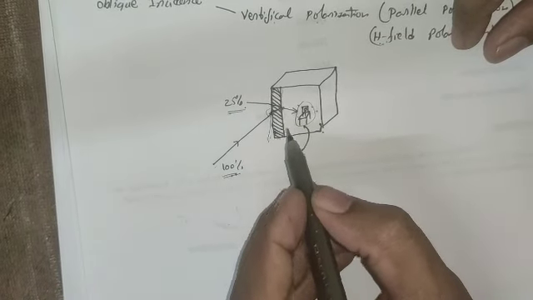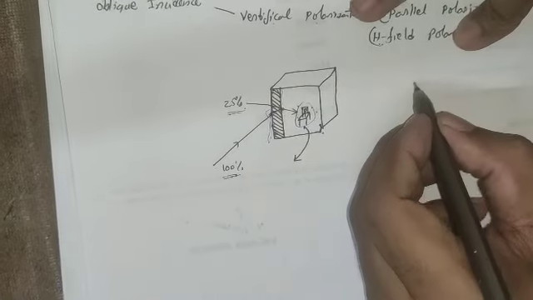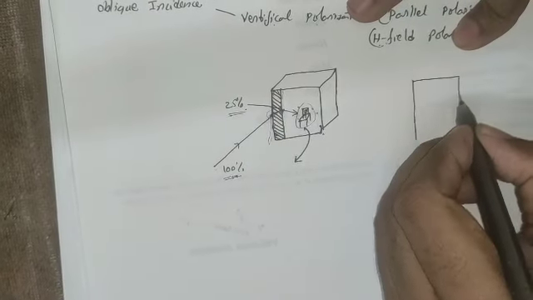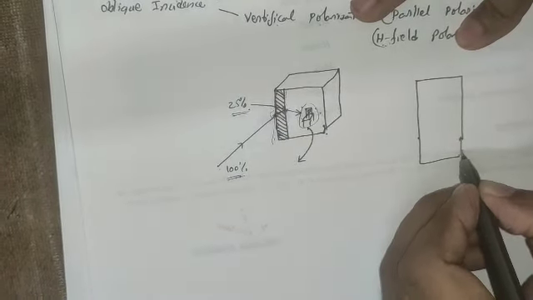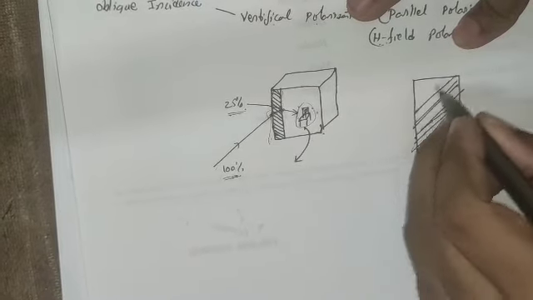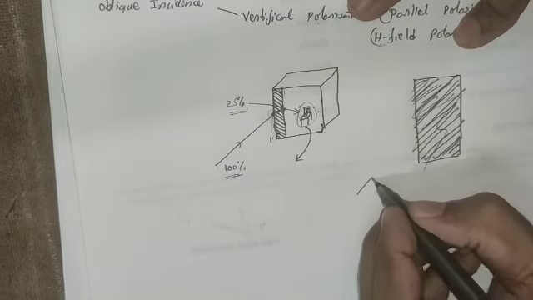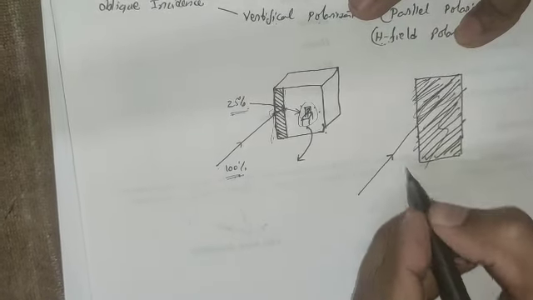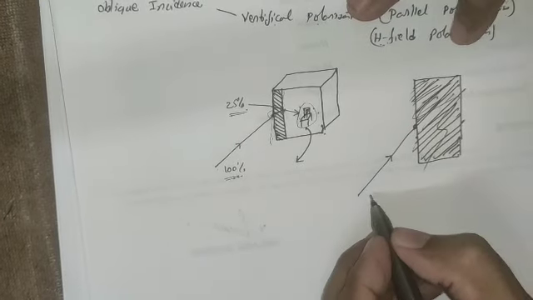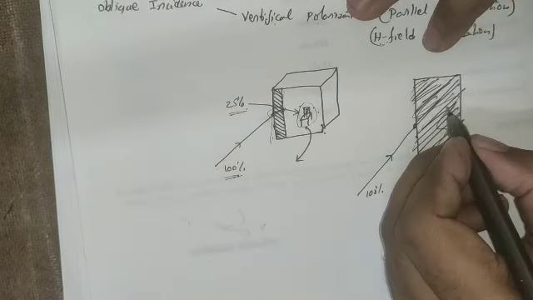Now what happens if the thickness of the wall is very large? For example, let us see, this is the wall and its thickness is very large. An electromagnetic wave strikes at a particular point. Let us assume this is 100% of electromagnetic energy at this point.